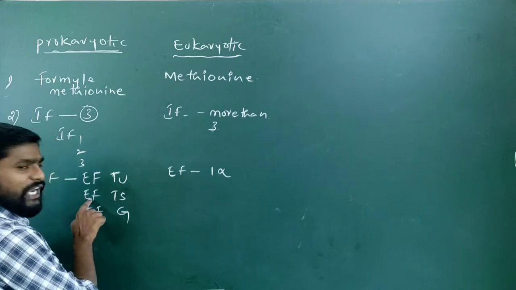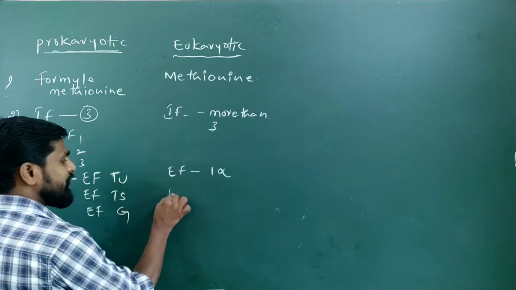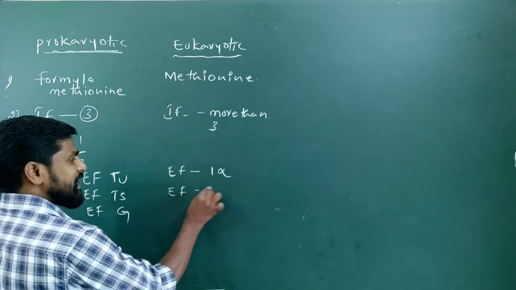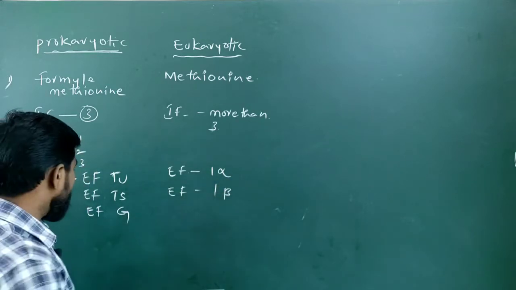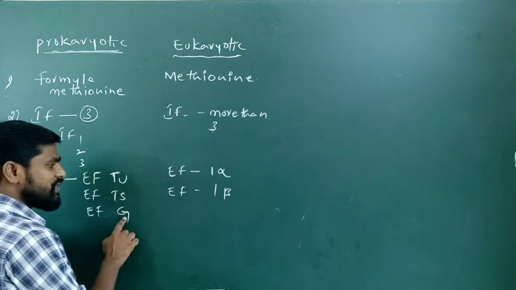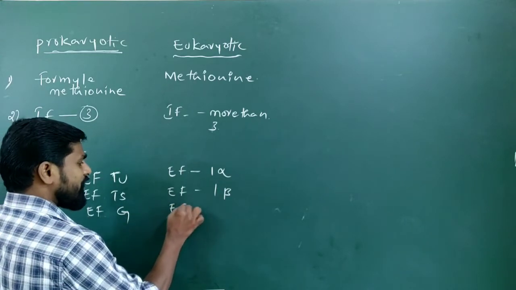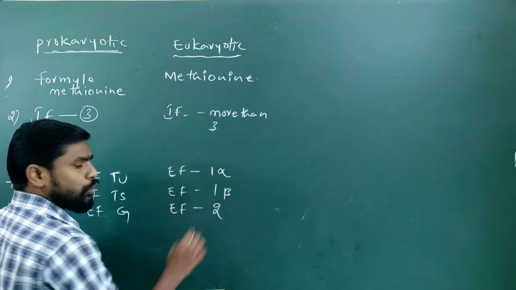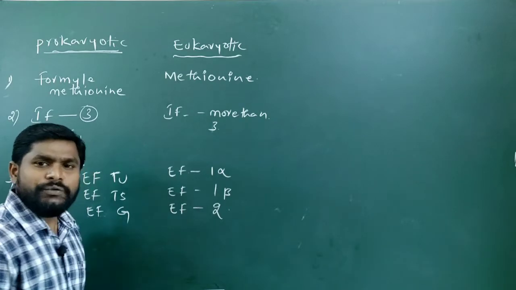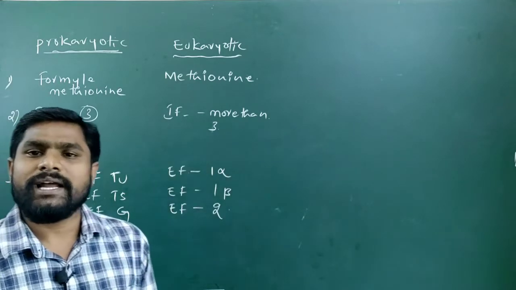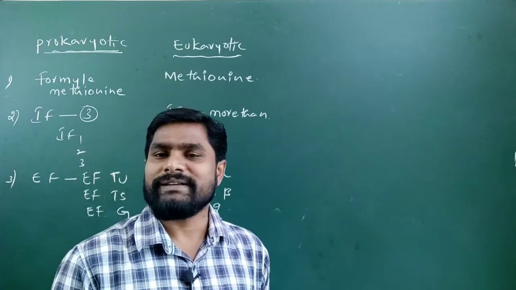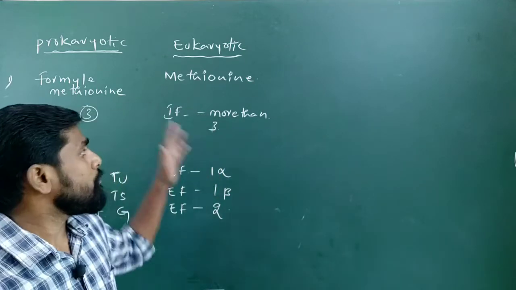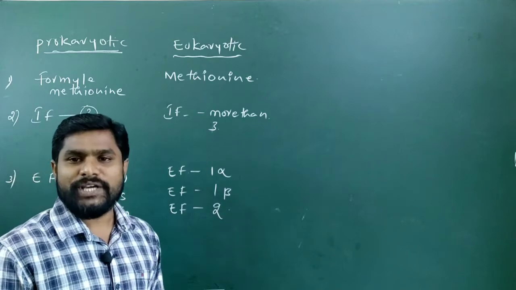The function of elongation factor Ts in eukaryotes is carried out by elongation factor 1 beta, and the function of elongation factor G is carried out by elongation factor 2. These are the few differences between prokaryotic and eukaryotic translation. In the remaining things, the mechanism of translation is the same in both prokaryotes and eukaryotes.